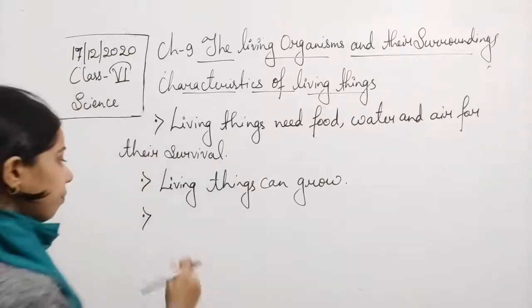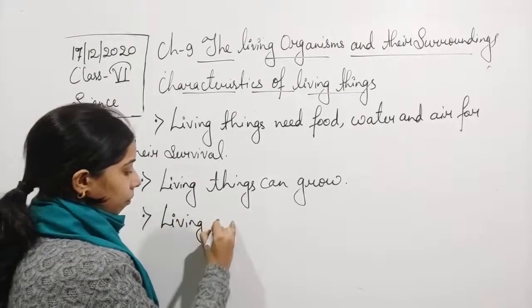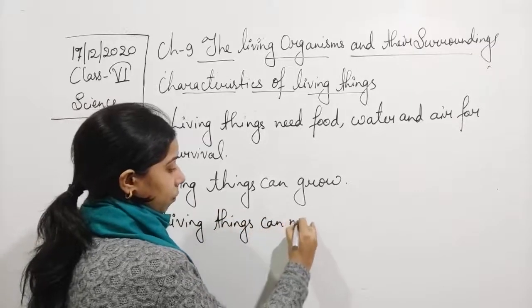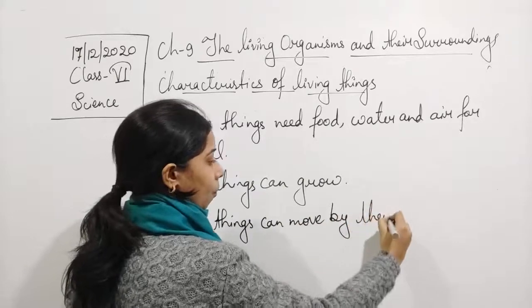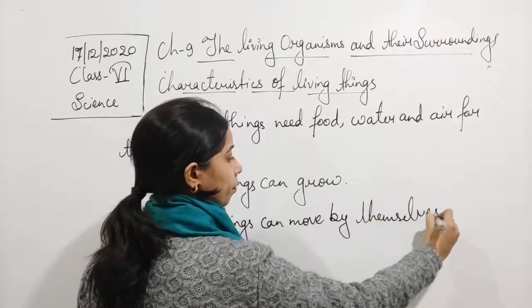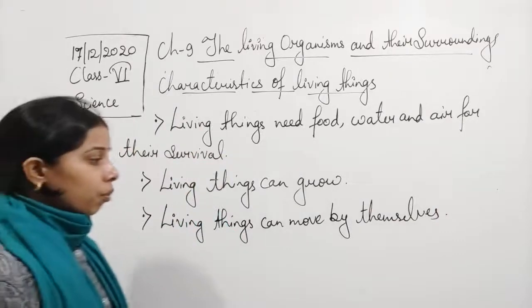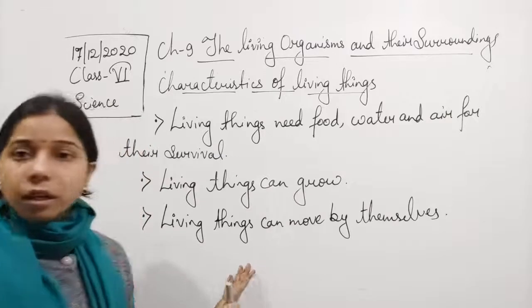Okay. So the living things can move by themselves. This is about the living thing.